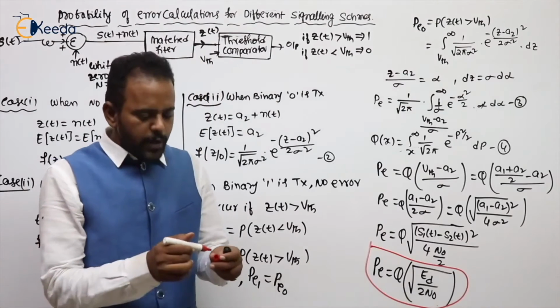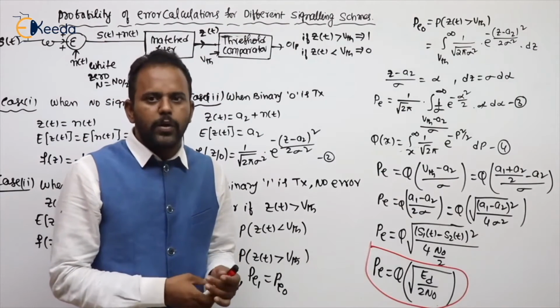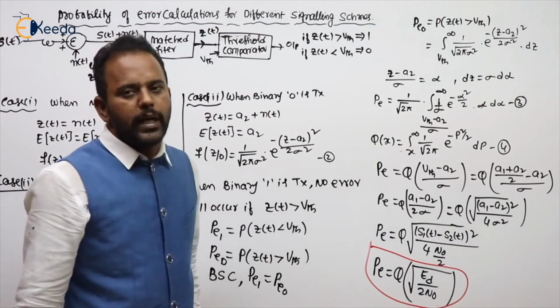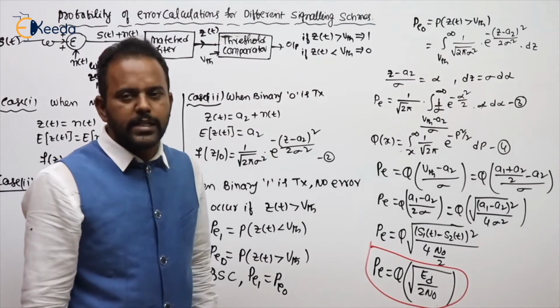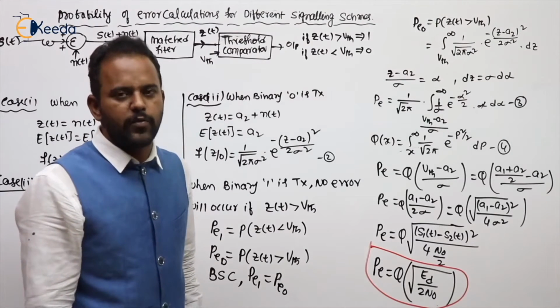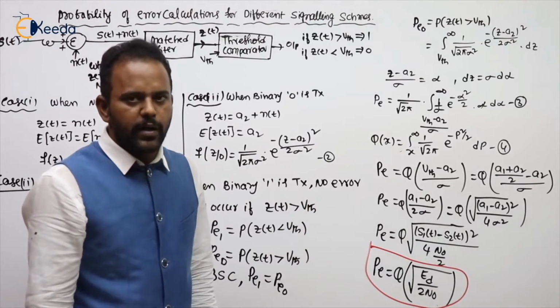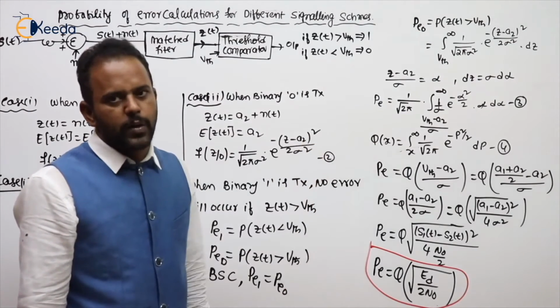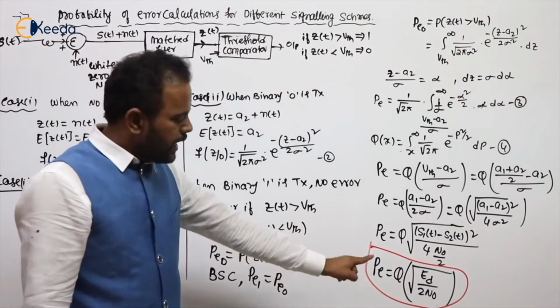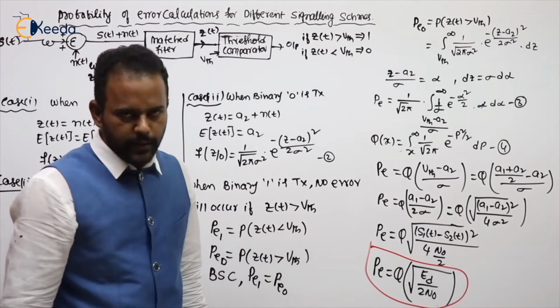The common formula for the probability of error is equal to Q function of root Ed by 2N0, where Ed is the difference signal energy, that is (s1(t) minus s2(t)) whole square. s1(t) corresponds to binary 1 transmission, s2(t) corresponds to binary 0 transmission. N0 is called the power spectral density.